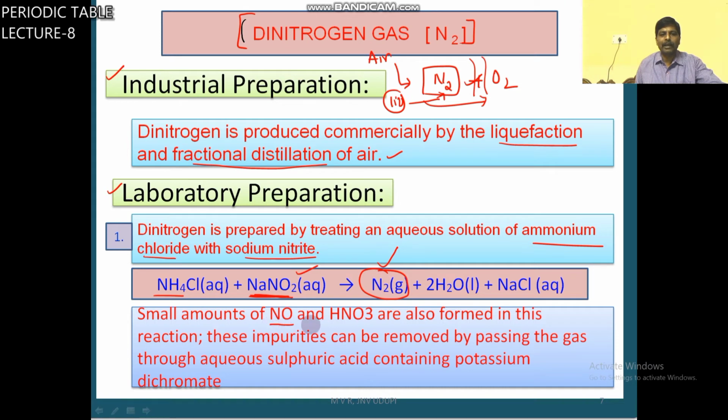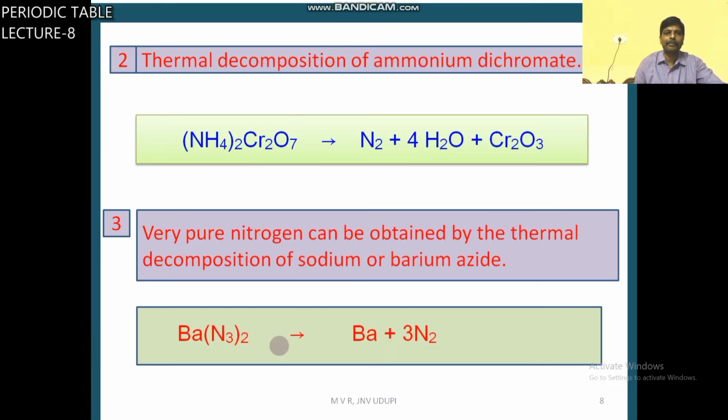Small amounts of NO and HNO3 are also formed in this reaction. These impurities can be removed by passing the nitrogen gas through sulfuric acid containing potassium dichromate. It is a laboratory method.